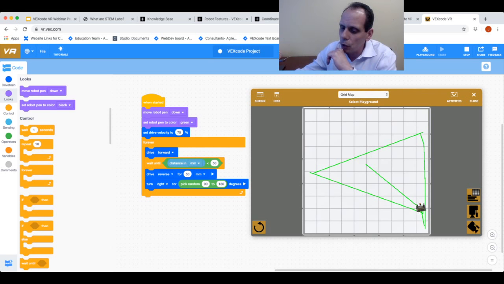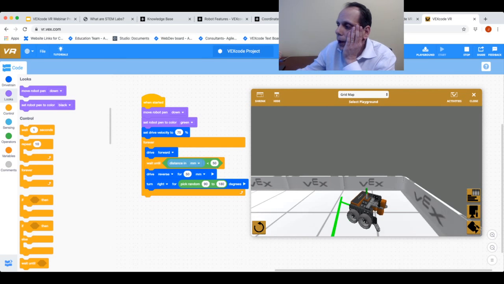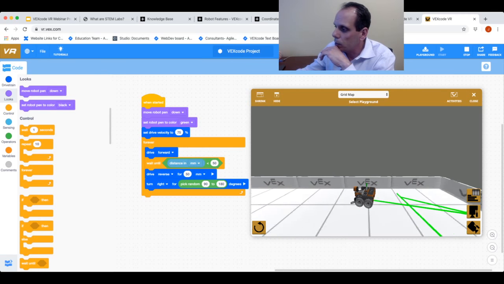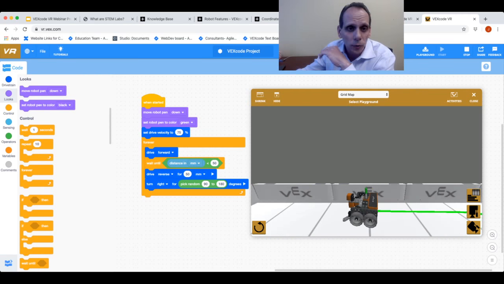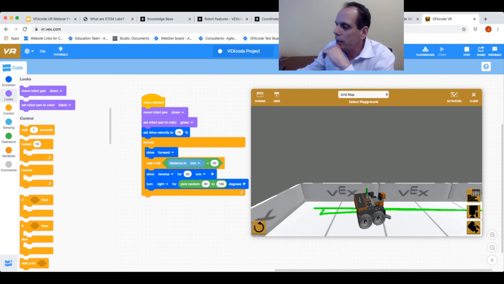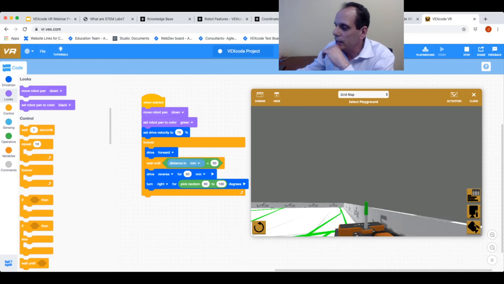Another thing I want to show off that we've built in here for you: if I go to the chase view, I can actually zoom out of the robot. Okay, if I want to get a little bit further away, I can zoom out, or I can zoom into the robot. I can see the color on my pen is now green since that's the color I chose for it. I can also pan around. Okay, robots exist in a 3D environment.